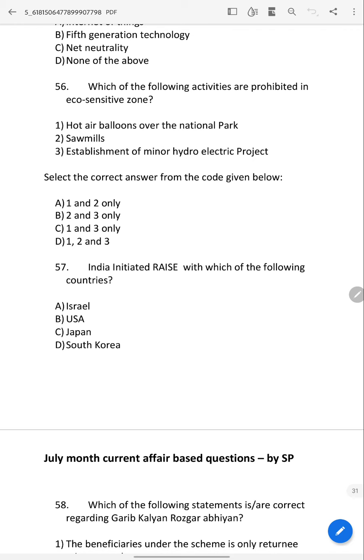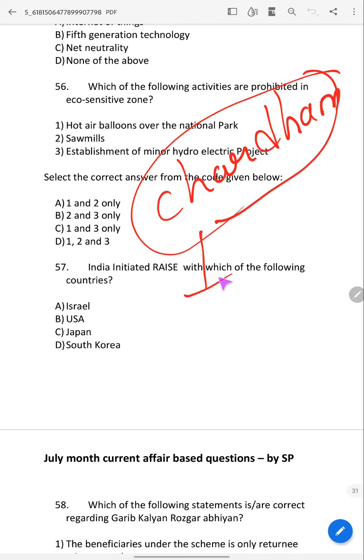But why is it in the news? It is in the news because of Char Dham. What is Char Dham? I have explained to you. It is a project implemented by the Ministry of Road Transport and Highways.